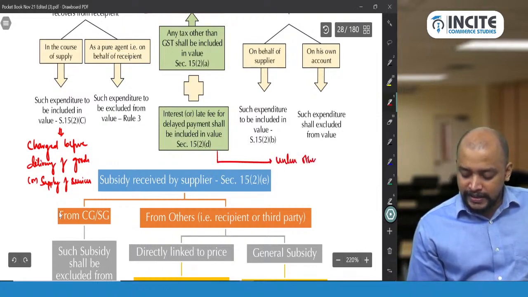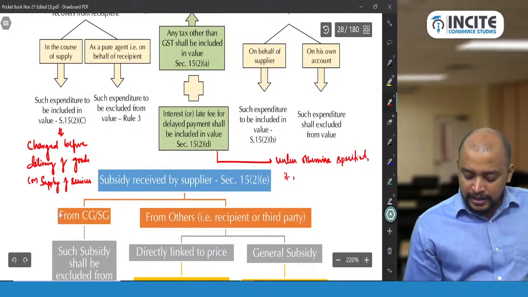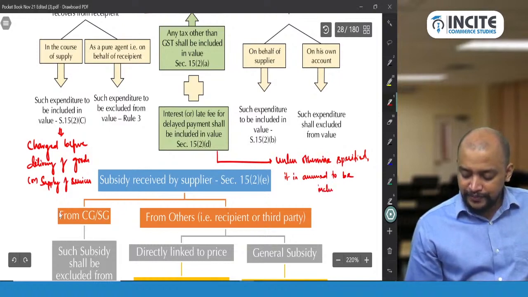Okay, so unless otherwise specified, it is assumed to be inclusive of GST.